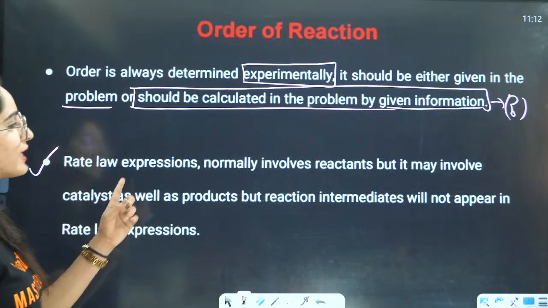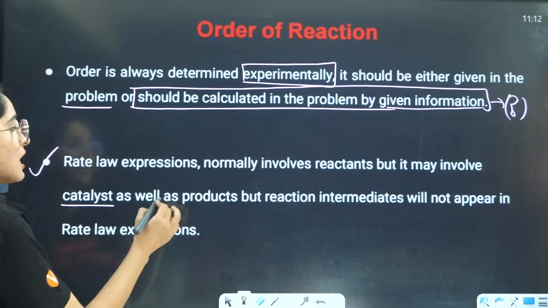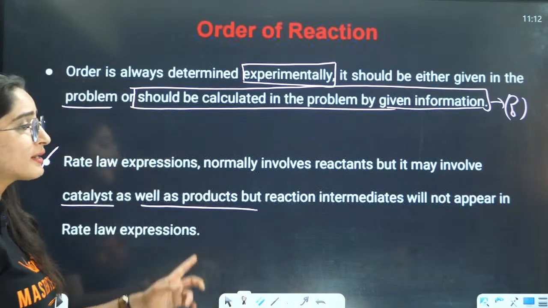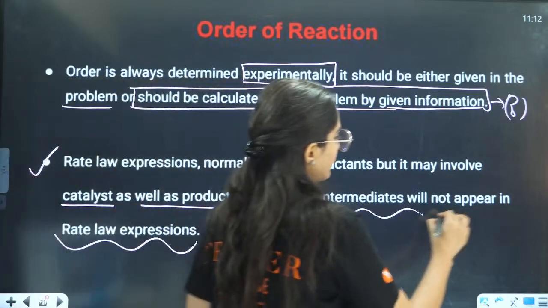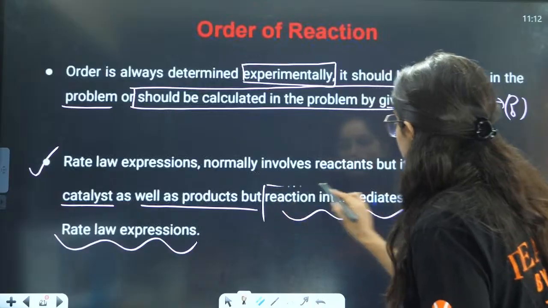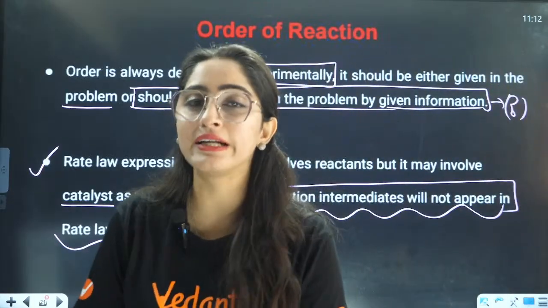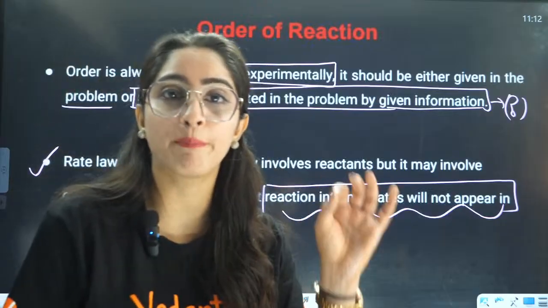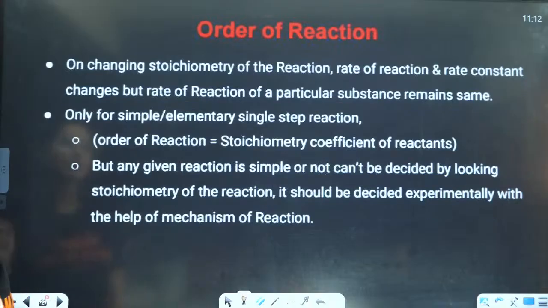Then you have the rate law expression, which normally involves reactants, but it may involve catalysts as well as products. But reaction intermediates will never appear in the rate of reaction. For this, we have already done a very important problem, that your reaction intermediate will never appear in your rate law expression, right? Okay.